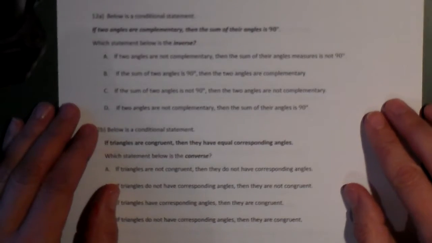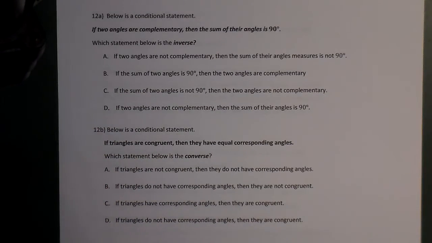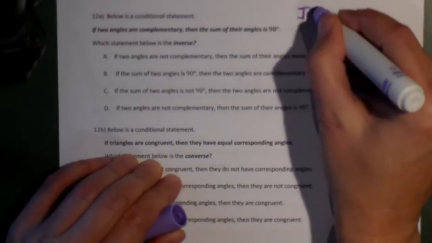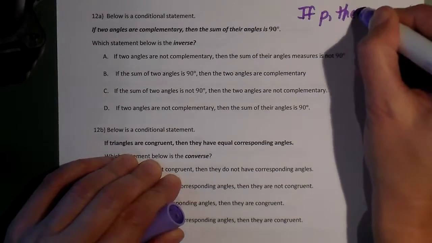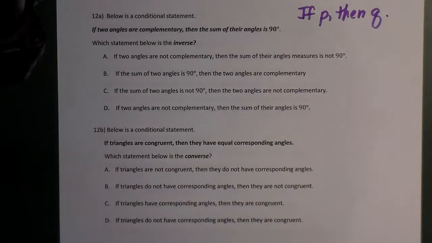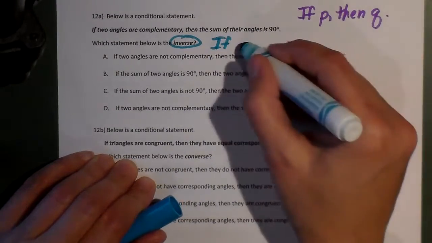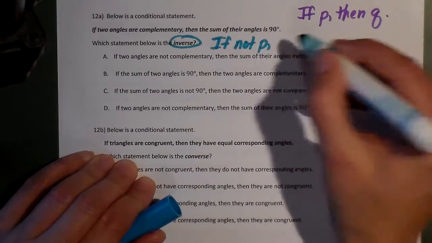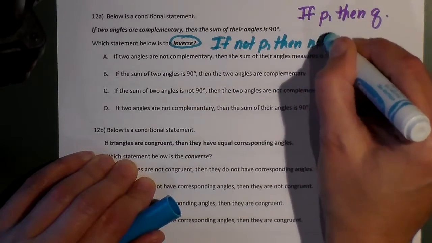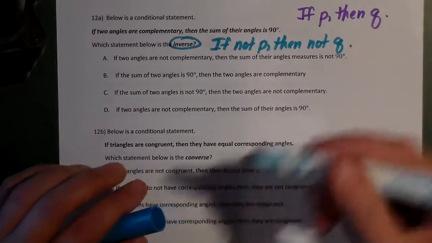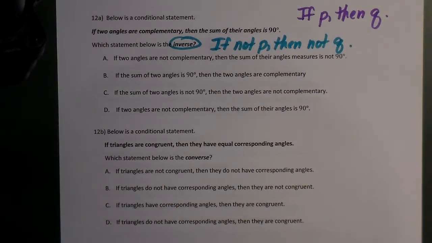Number 12, move this over a little bit. Number 12 is asking you for the inverse, okay? Now remember, original statement is always if P happens, then Q happens. So now we're looking at the inverse. So what does the inverse mean? The inverse says, we don't change the order, it just goes if not P, then not Q. Remember, the inverse is if it says is, we change it to isn't, and if it says isn't, we change it to is, etc., etc.